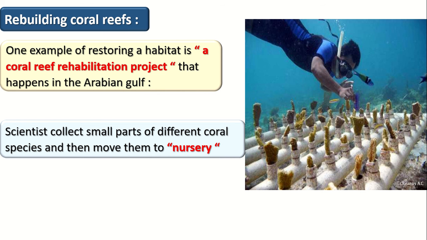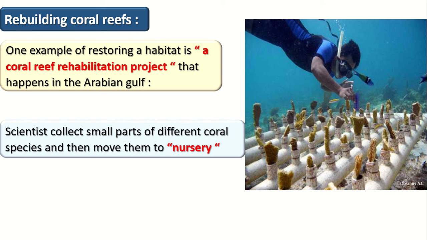Let's start with the first example of habitat restoration, which is rebuilding the coral reefs. We talked before about coral bleaching, which is when the coral reefs die and turn white. How can we rebuild these coral reefs again? In the Arabian Gulf, they made a project to rebuild the coral reefs. This project is called the Coral Reef Rehabilitation Project. Repeat after me: Coral Reef Rehabilitation Project.